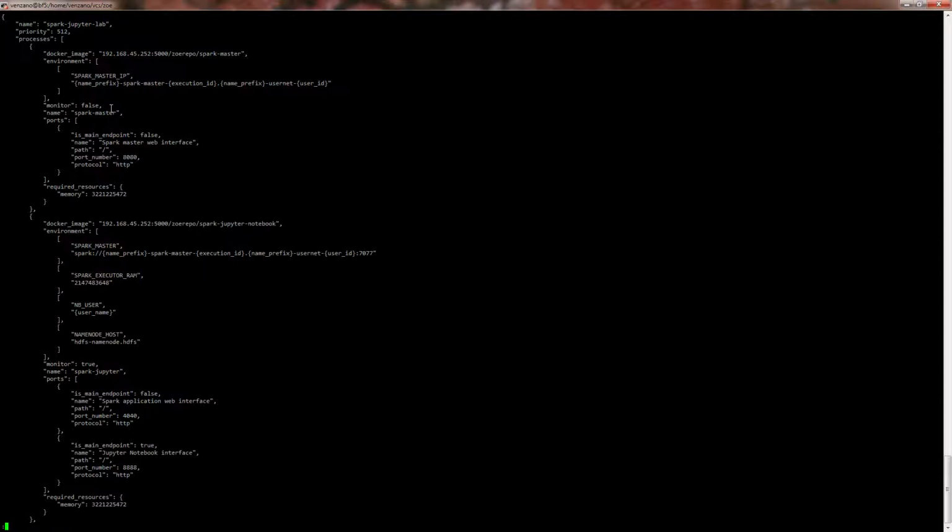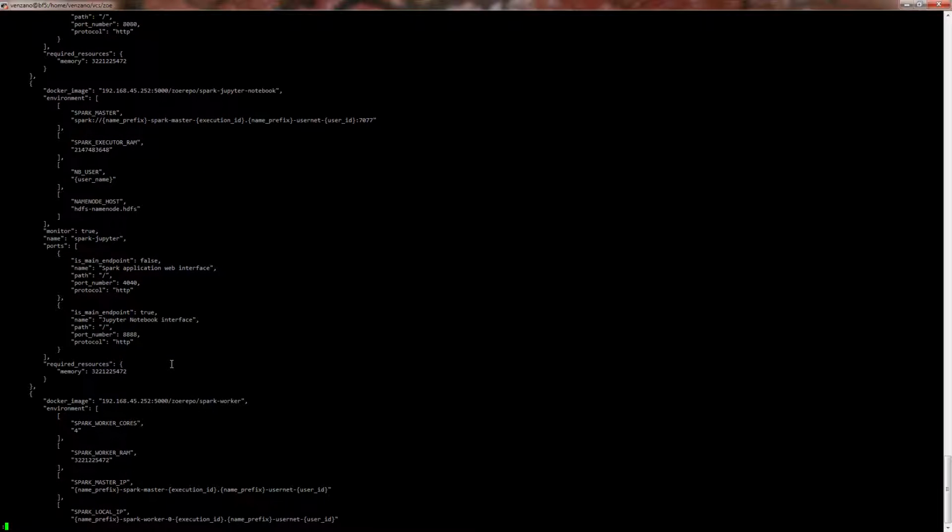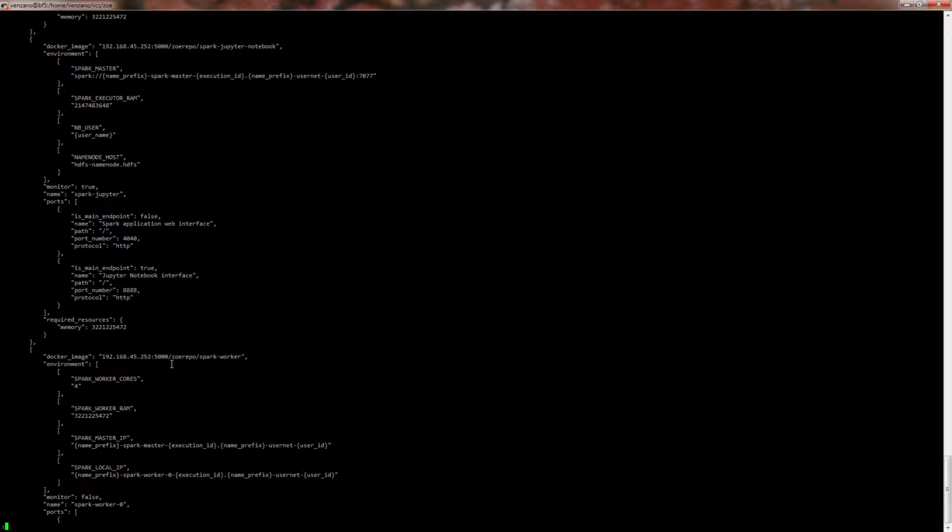In this particular instance, we have a Spark master, the Jupyter notebook, and going down, we have a number of workers. There are 3 defined here.